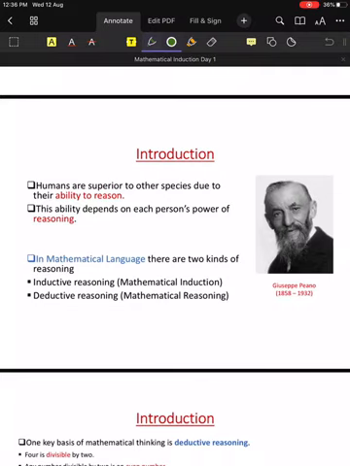Animals don't have any questions, so we have all the questions. The ability depends on each person's power of reasoning. Different persons have different perspectives on things, so how I see one thing is totally different from what you see. It depends upon how each person perceives the thing.